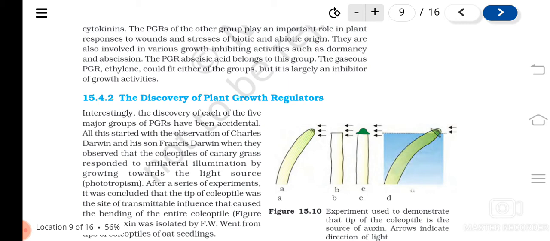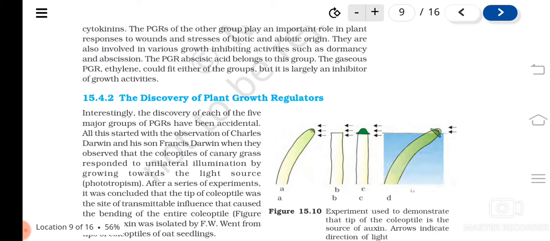Okay, now let's see the discovery of plant growth regulators. Who are the scientists and how did they discover this? So the first PGR that was observed was auxin only. Have you heard about Charles Darwin, the father of evolution, and his son Francis Darwin?